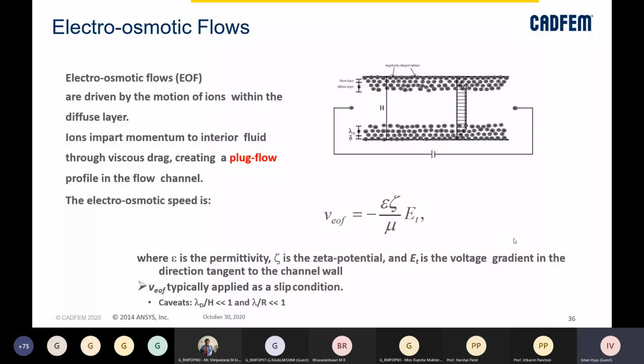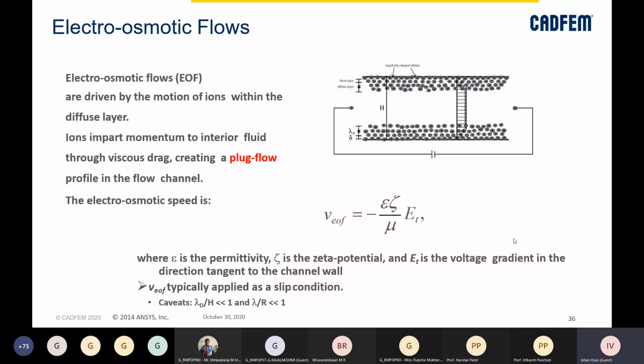And if I talk about electro-osmotic flows, these are driven by motion of ions within the diffuse layer, right? The ions will be moving and they will impart basically the momentum to the interior fluid.